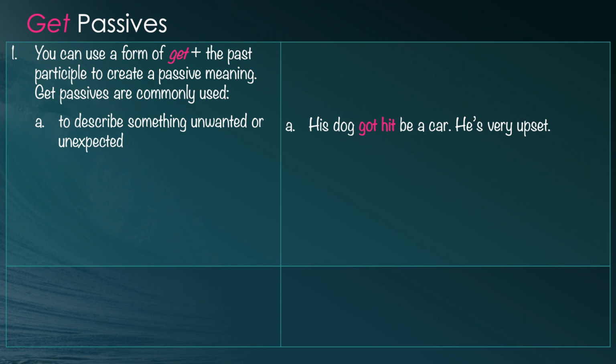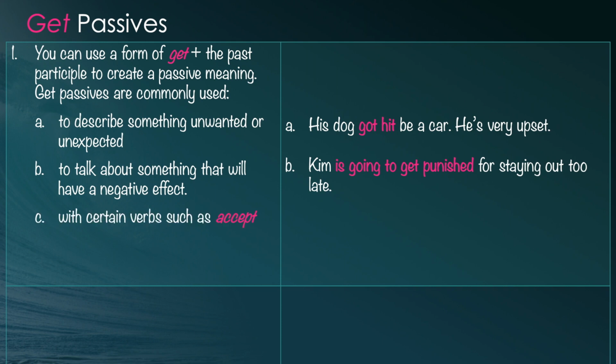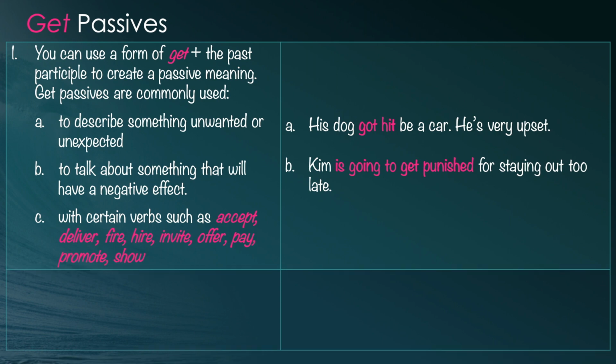They're also used to talk about something that will have a negative effect, such as, Kim is going to get punished for staying out too late. We can use these with certain verbs, such as accept, deliver, fire, that's the verb fire, hire, invite, offer, pay, promote, and show.